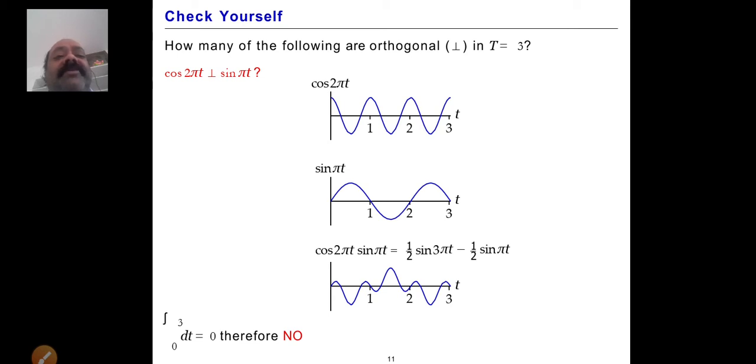Multiplying these two waves gives half of sin 3 pi t minus sin pi t, and the waves look like this. So this is not orthogonal.